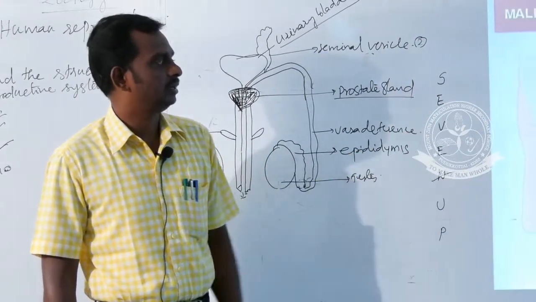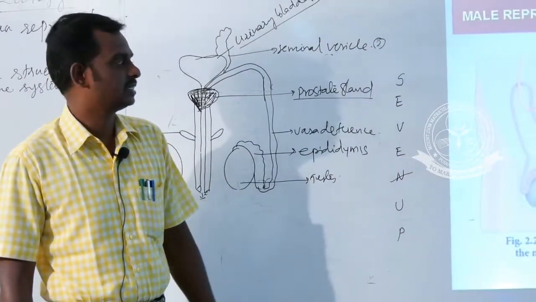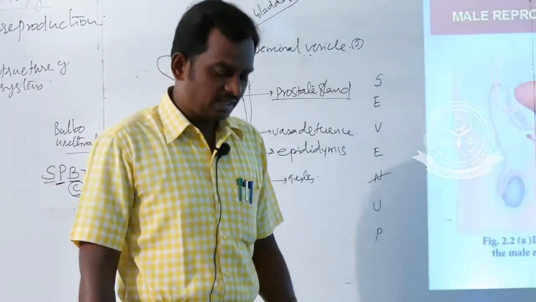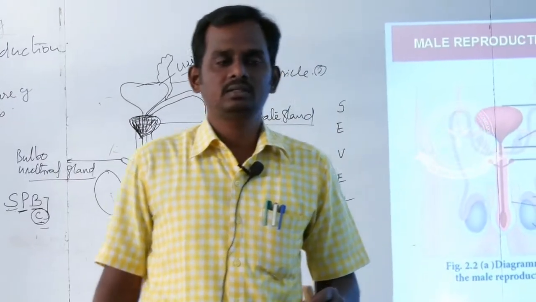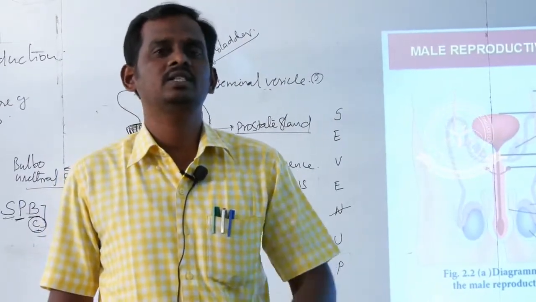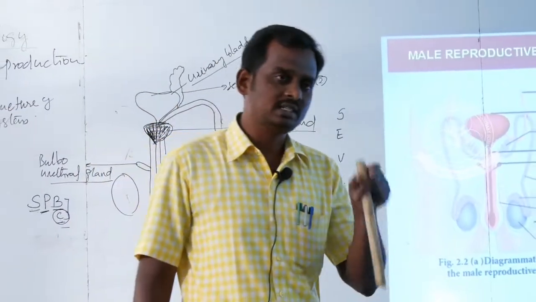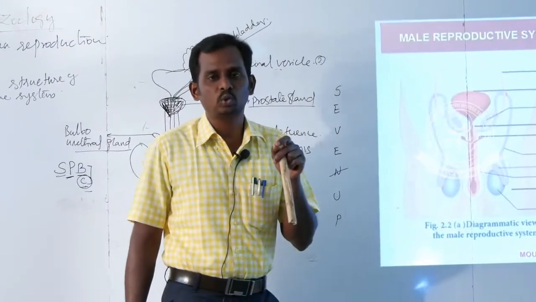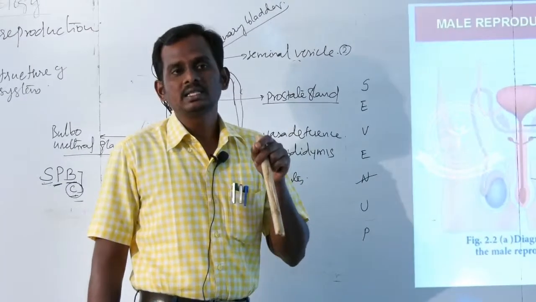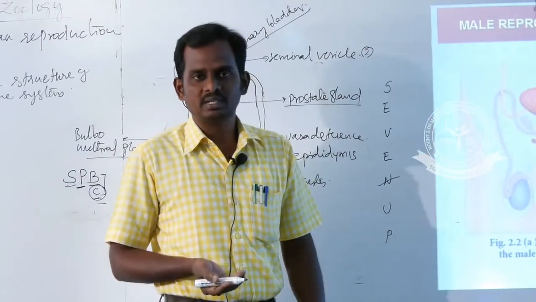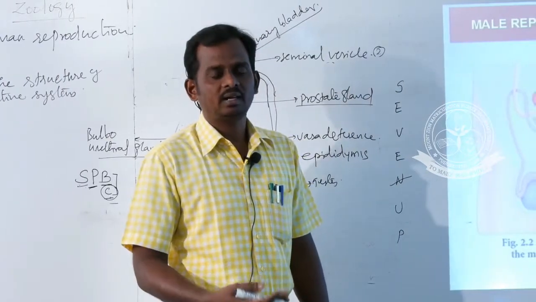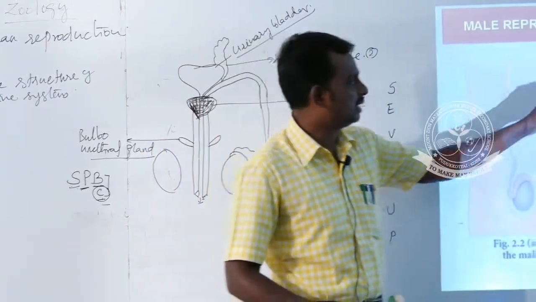And this is the penis. Next slide. Okay. For most students, it is not clear what semen is and what sperm is. The 2 structures are entirely different. Sperm means spermatozoa, a living cell. Semen means a fluid substance which carries the spermatozoa. This is semen.